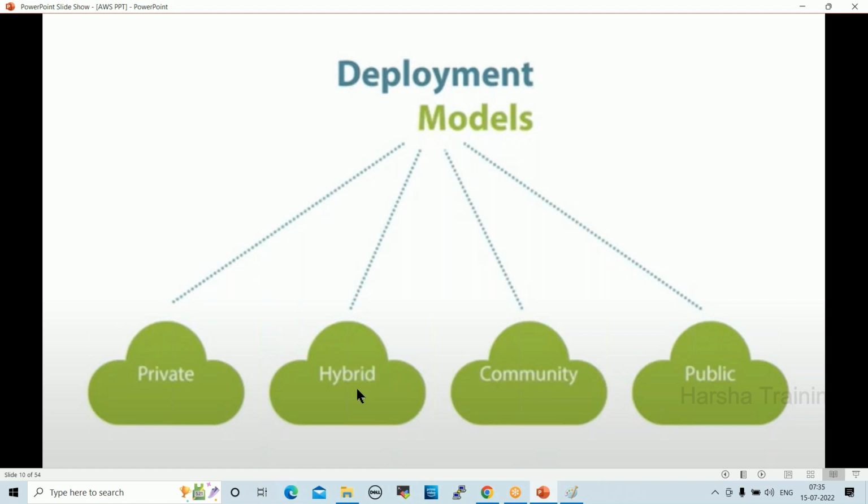Currently, most companies are using hybrid cloud. For example, banks and insurance domains are using hybrid cloud. Why? Let us say HDFC Bank uses hybrid cloud.